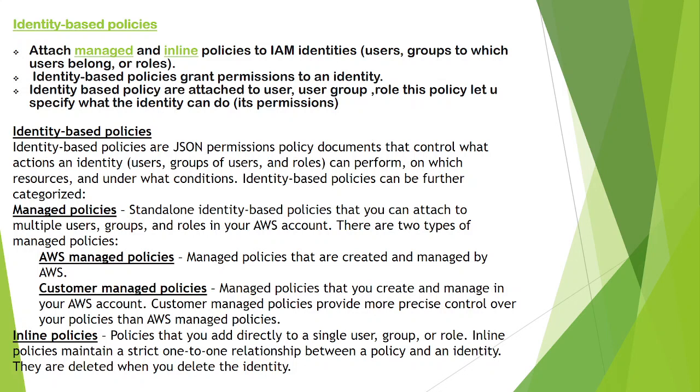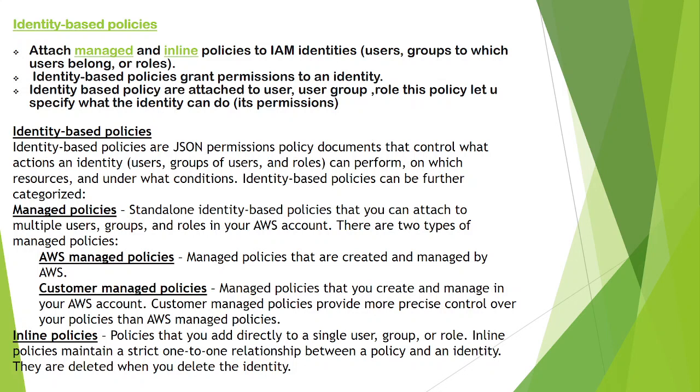Identity based policies are further categorized into types. One is AWS managed policy, second is customer managed policy, and third is inline policy. So in identity based policy, what identity has, we are categorizing into three types. In managed policy we have AWS managed and customer managed, and then inline. What is AWS managed policy? Everything is taken care of by AWS. Say, example, S3 full access. I am attaching that policy directly. Everything is taken care of by AWS. You are not going to do anything there.